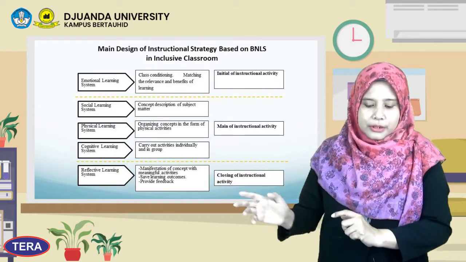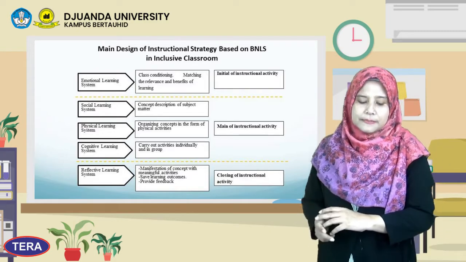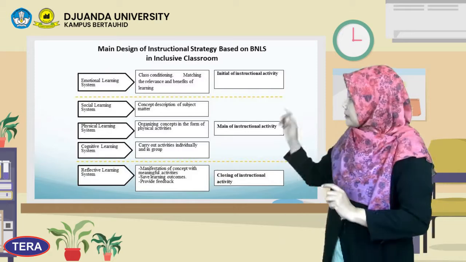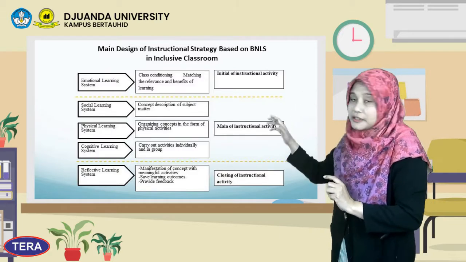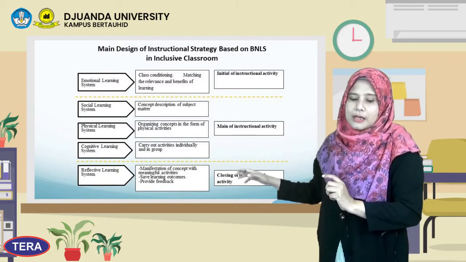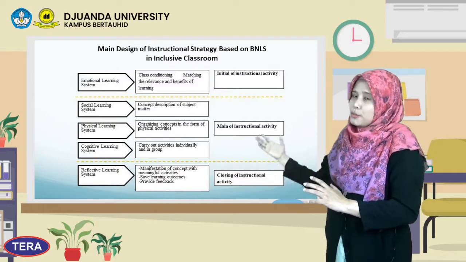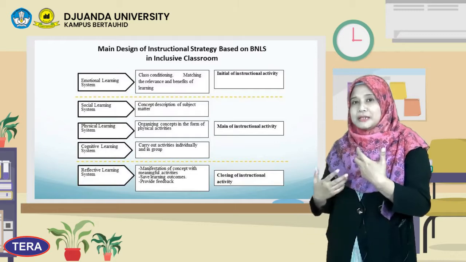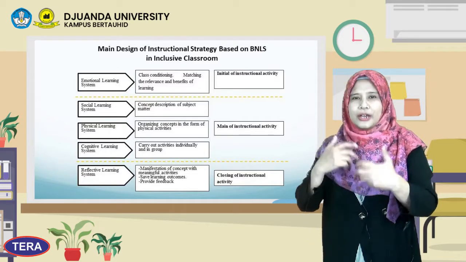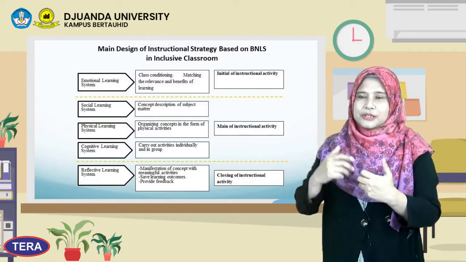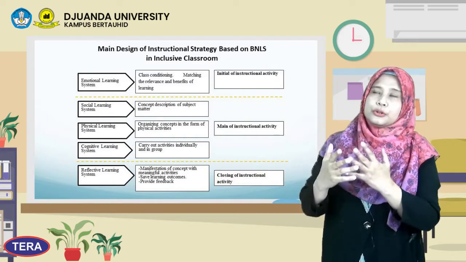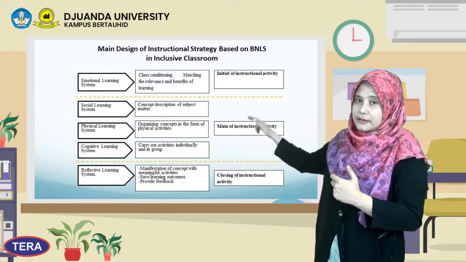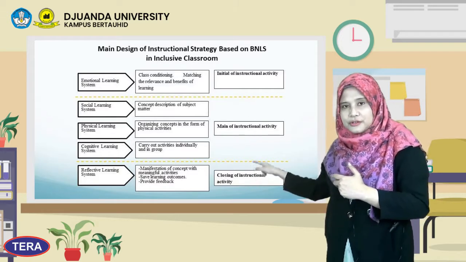So we move to the second stage, the main activity. We put 3 learning systems: the social learning system, physical learning system, and cognitive learning system. This instructional strategy model is very flexible. Teachers asked me, can I change the sequence, maybe put the social learning system in the second stage, or maybe the third stage?